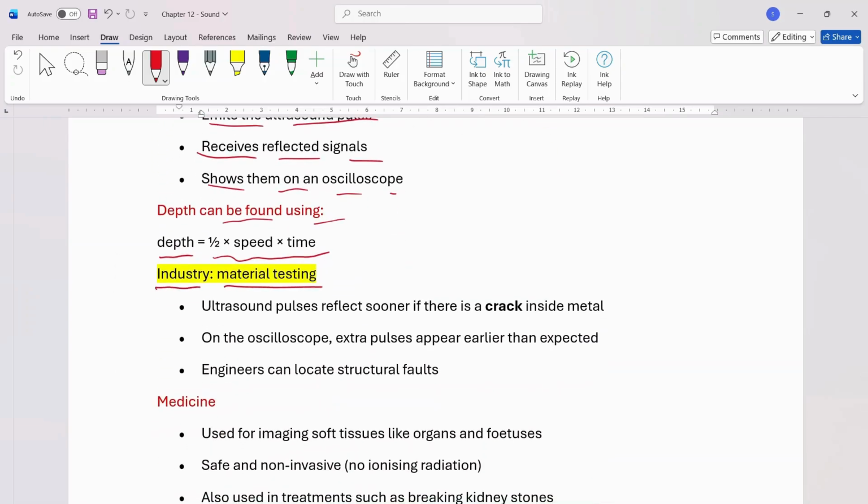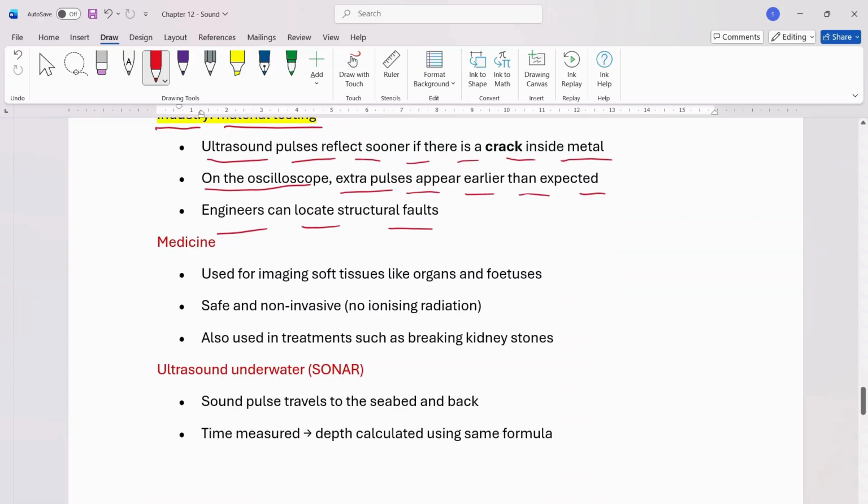Industry, material testing. Ultrasound pulses reflect sooner if there is a crack inside metal. On the oscilloscope, extra pulses appear earlier than expected. Engineers can locate structural faults. In medicine, it is used for imaging soft tissues like organs and fetuses; it is safe and non-invasive, with no ionizing radiation.